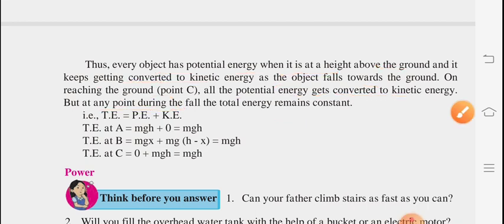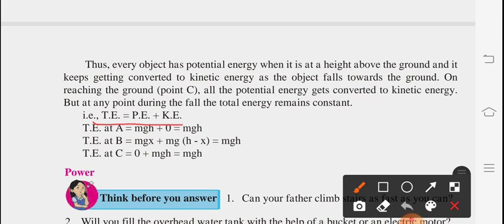So we can say total energy is equal to potential energy plus kinetic energy, and in the three conditions we have seen, at point A total energy is mgh, at point B total energy is mgh, and at point C total energy is mgh. So hence we can say it is constant during the fall. Which one is constant? Total energy is constant. And what is the conversion of energy? Potential energy into kinetic energy.